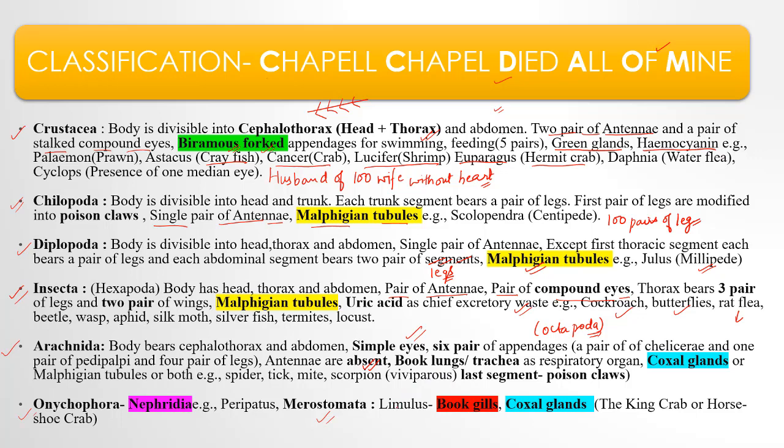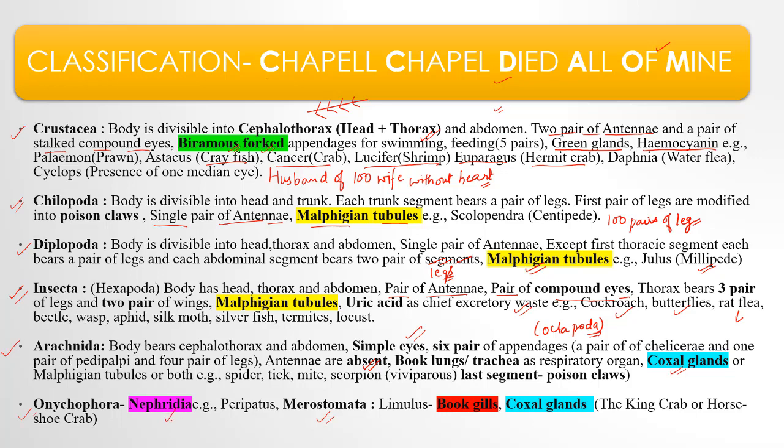Book lungs or trachea are their respiratory organs. They may have coxal glands or Malpighian tubules or both for excretion. Examples include spider, tick, mite, scorpion. Scorpion is viviparous. In scorpion, the last anal segment gets modified to form poison claws. In case of Chilopoda, the first pair of legs forms the poison claws, for example the centipede.